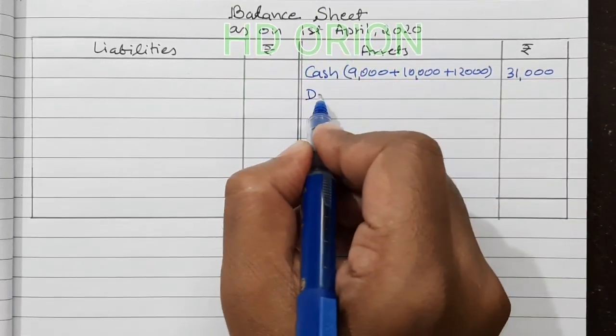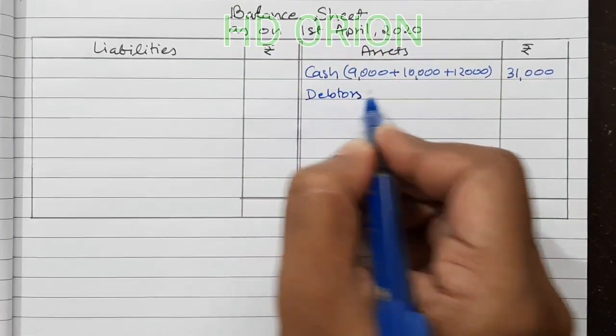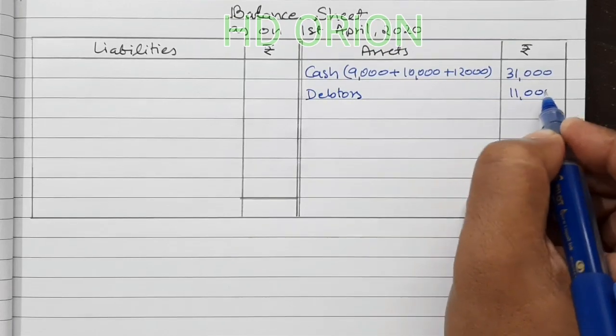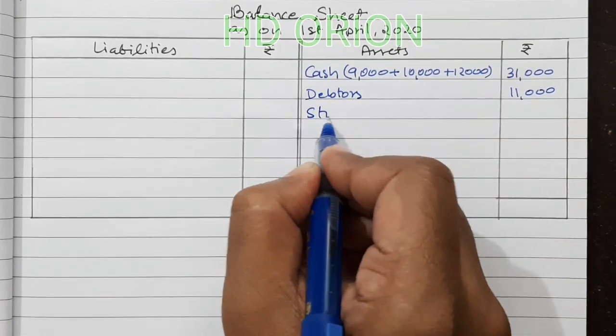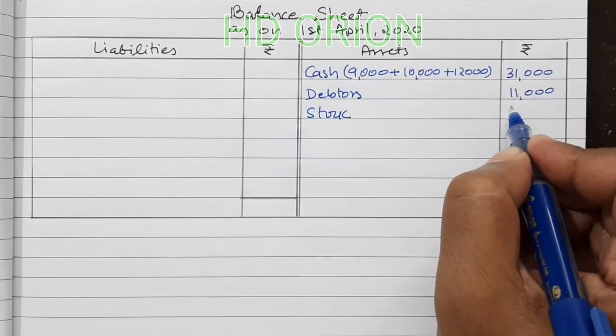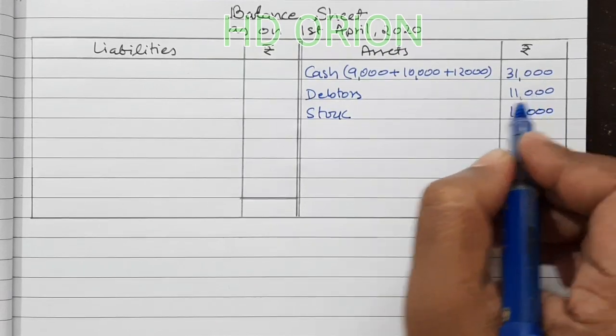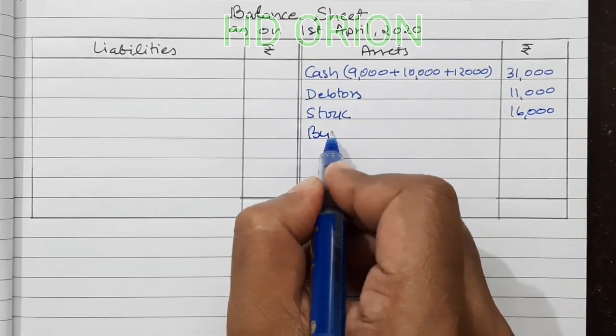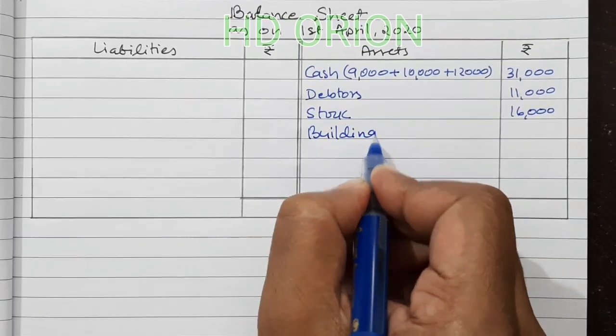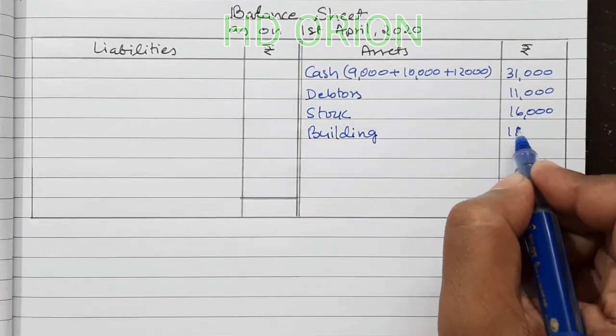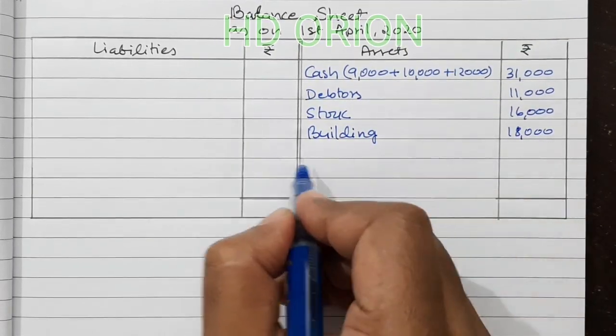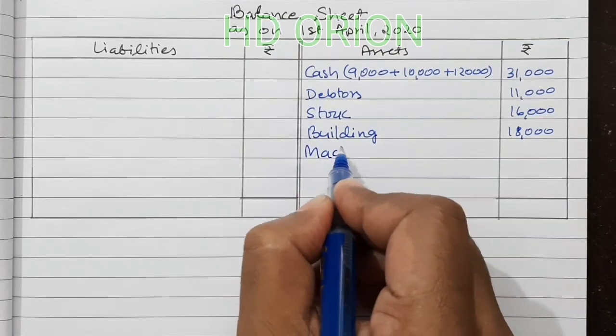Then debtors are no change in debtors, 11,000. Stock is revalued at rupees 16,000. Then building is revalued at rupees 18,000 and machinery unchanged,